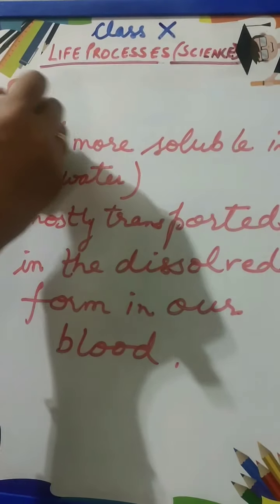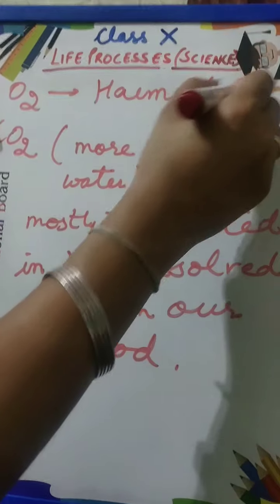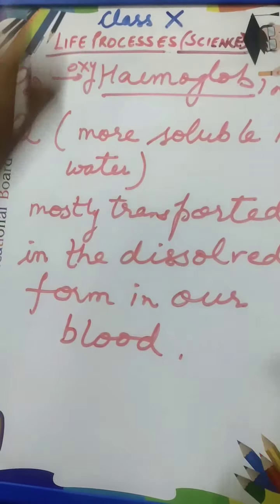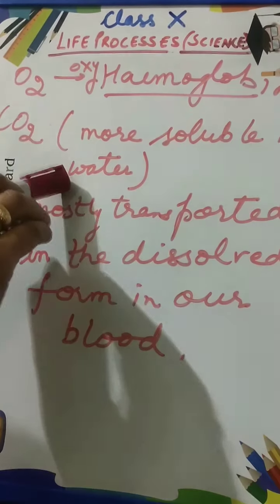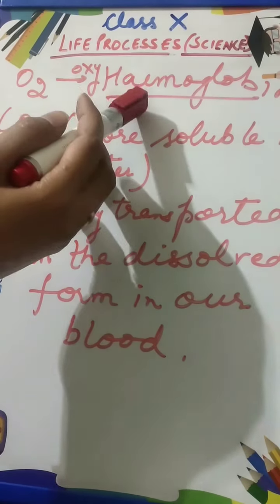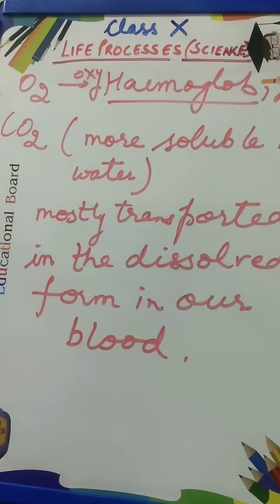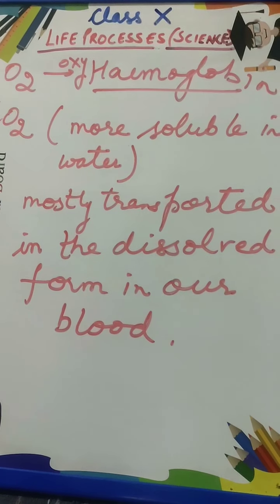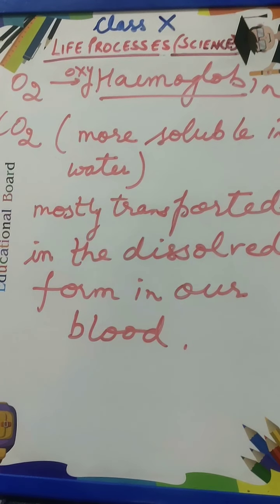So oxygen has very high affinity for hemoglobin, which is present in our blood, so it forms oxyhemoglobin. This is a pigment which carries oxygen, and carbon dioxide is more soluble in water as compared to oxygen, so it is transported in dissolved form. So this is how the transportation of O2 and CO2 occurs in our body rapidly with the blood. Blood circulates in our body, and these gases get exchanged through the blood, and the actual exchange takes place in the lungs.